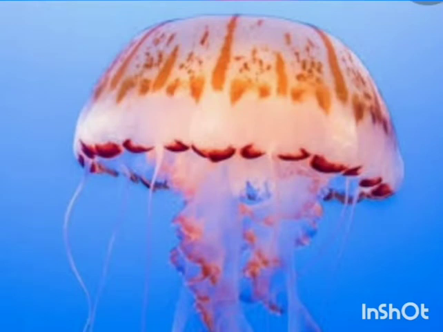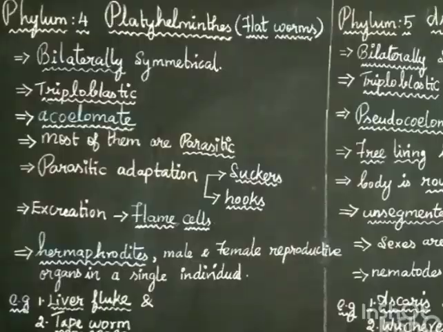Look at this picture. This is the structure of a jellyfish. In that there is a small string-like structure that is called tentacles. These tentacles have cnidoblasts or stinging cells, which help in attacking the enemy.